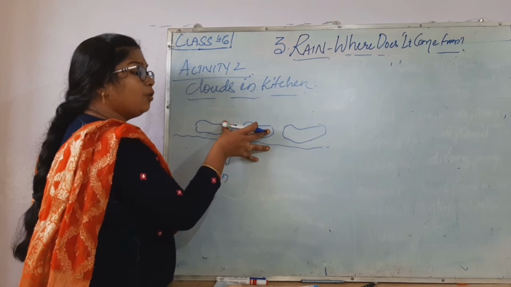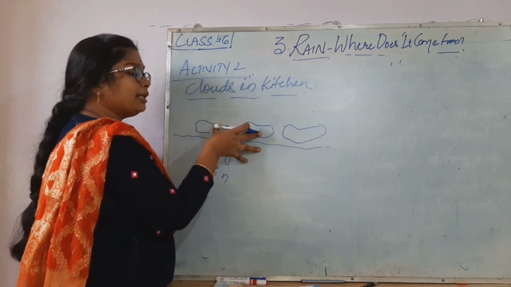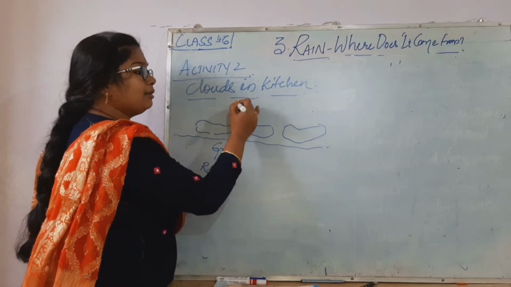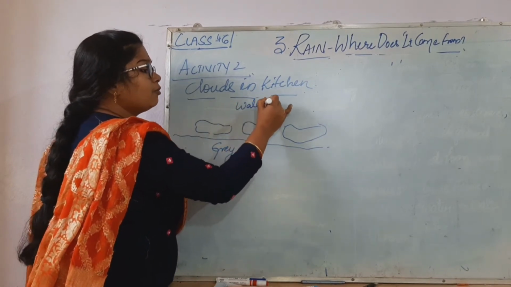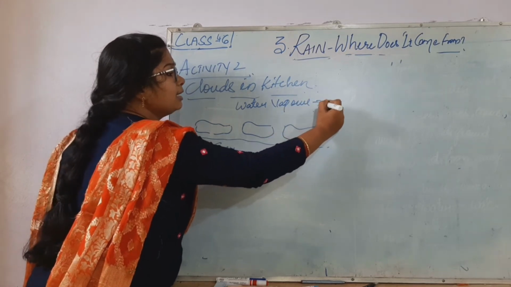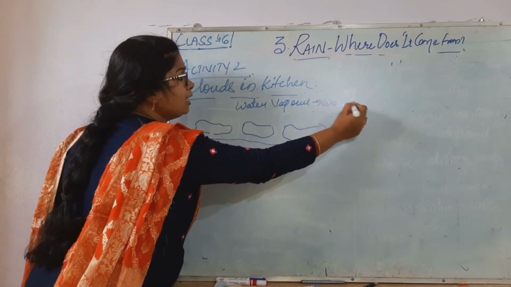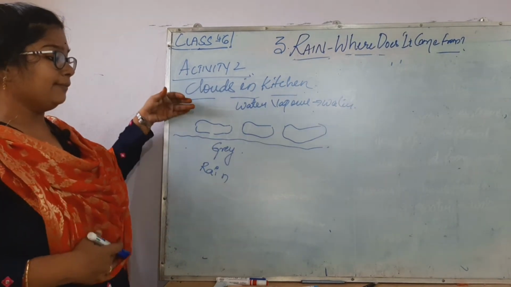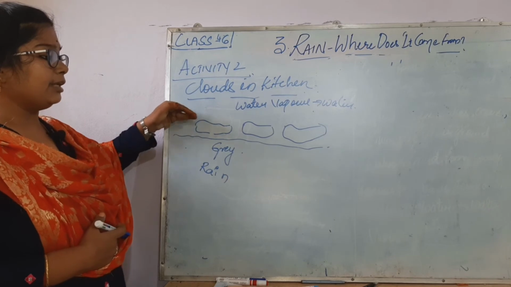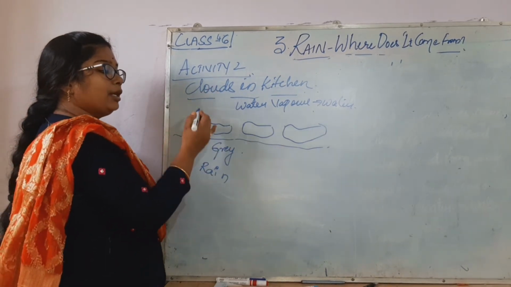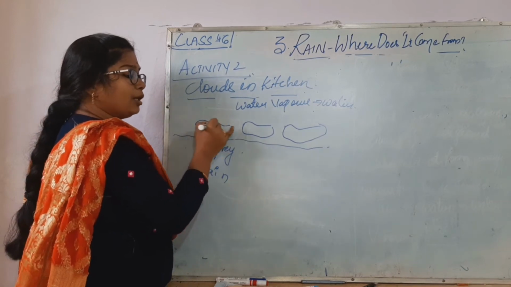So they can't hold any more water vapor because of the coolness. When water vapor cools down, it forms water, isn't it? Like that, the water above the earth level becomes cool. So what happens? It becomes loaded with more water.